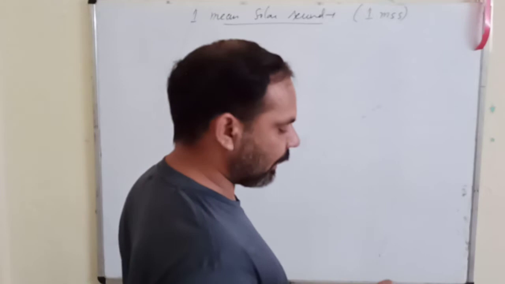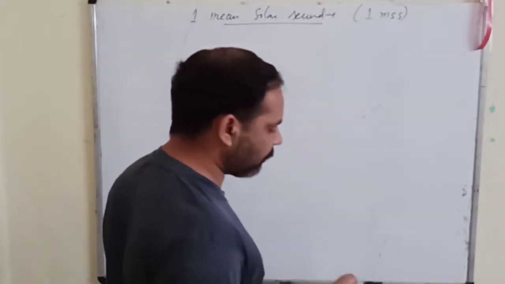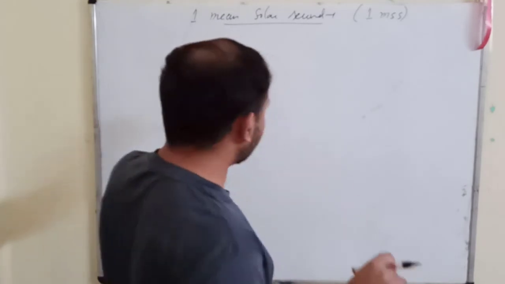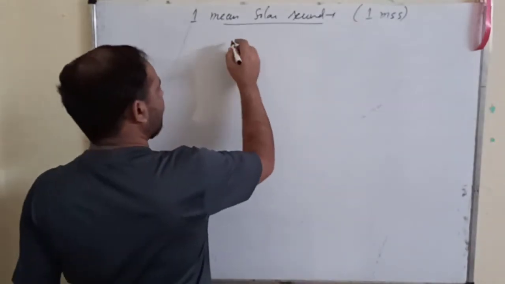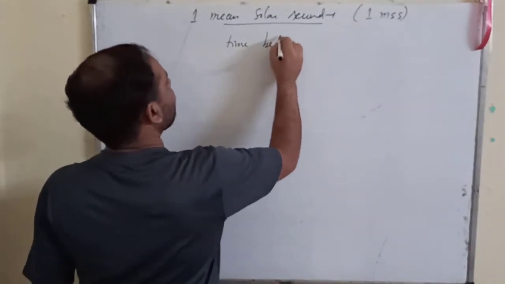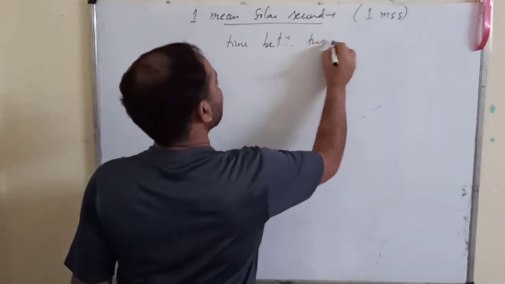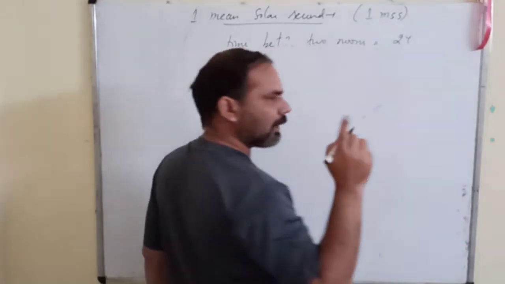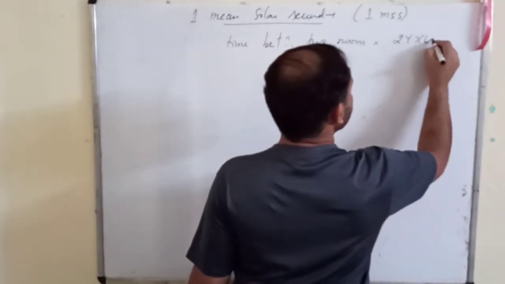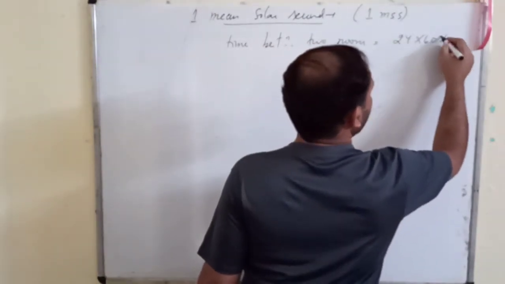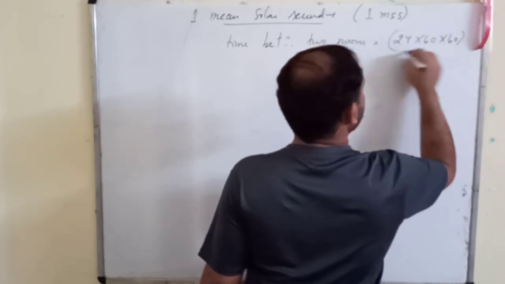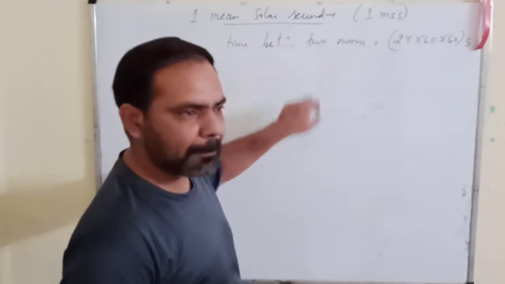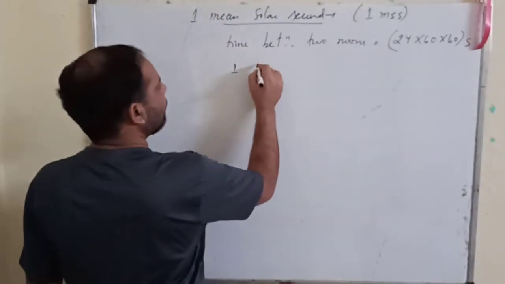It is actually the time interval between two continuous noons. First of all, I will tell you the time between two noons: it is 24 hours into 60 minutes, and now it becomes minutes, and now it becomes seconds. So this is the time between two continuous noons. So how much will 1 second be?